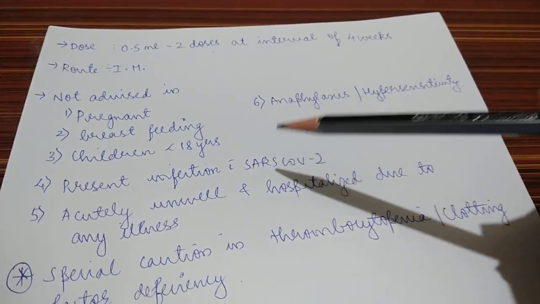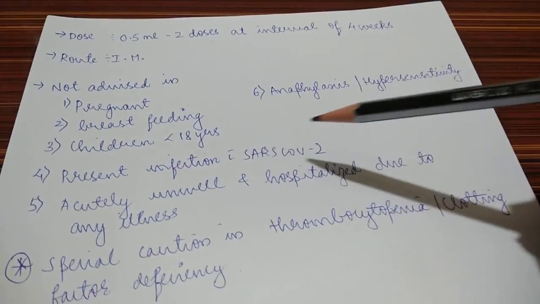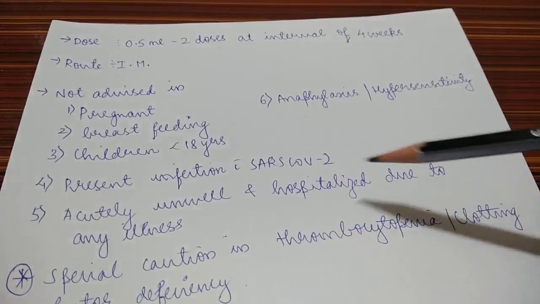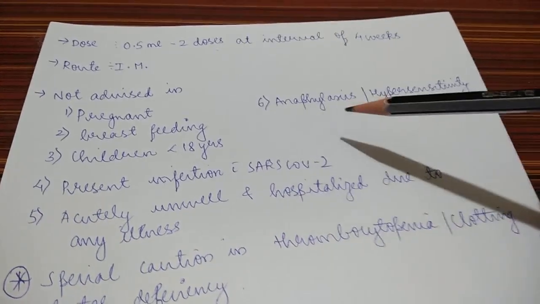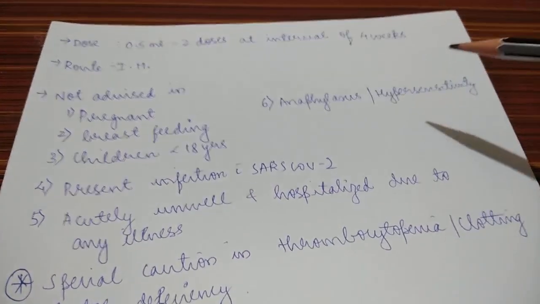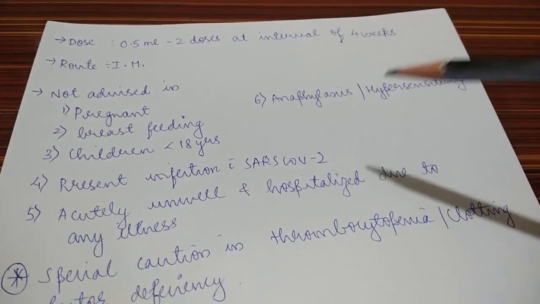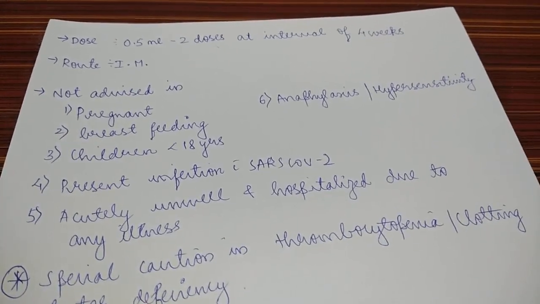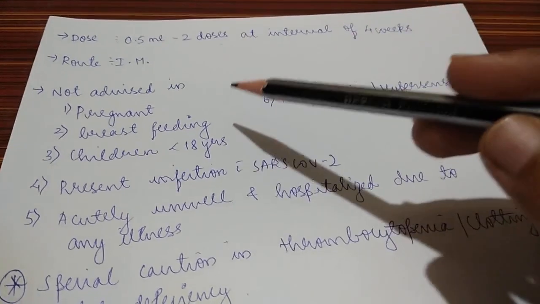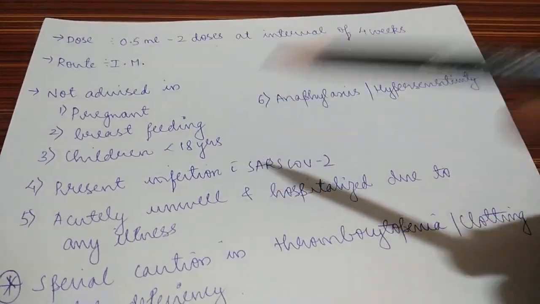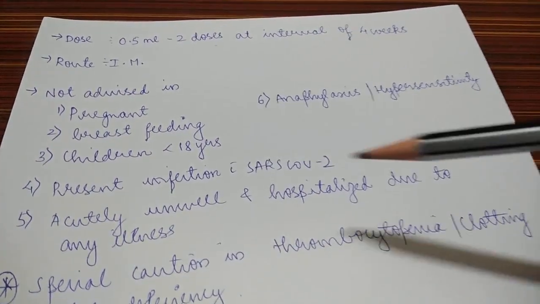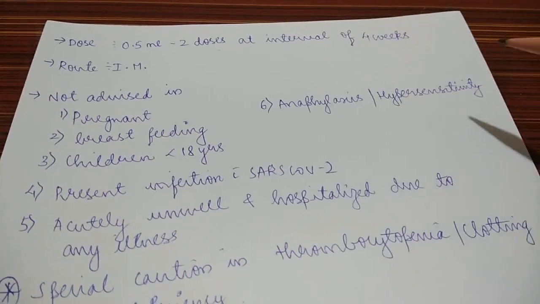And also the person with present infection with the SARS-CoV-2 virus, and acutely unwell and hospitalized due to any illness, and anaphylaxis. These are 6 conditions in which it is not advised at present. In future days there can be many other contraindications for the vaccine. At present, these are the 6: pregnancy, breastfeeding, children less than 18, present infection with SARS-CoV-2, acutely unwell and hospitalized due to any illness, and anaphylaxis by hypersensitivity.